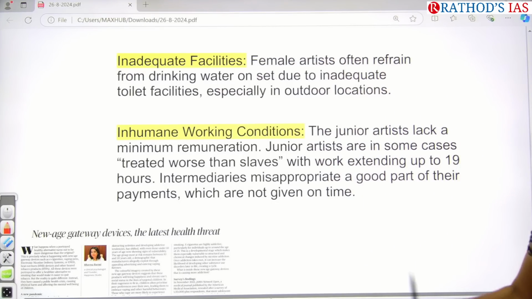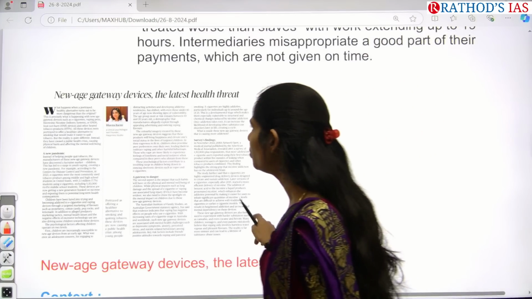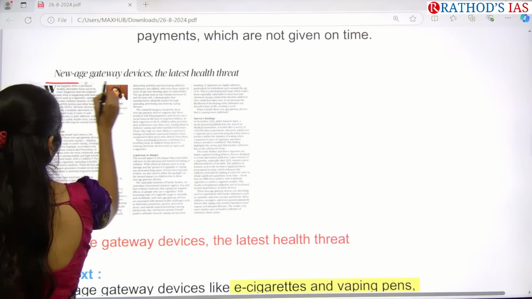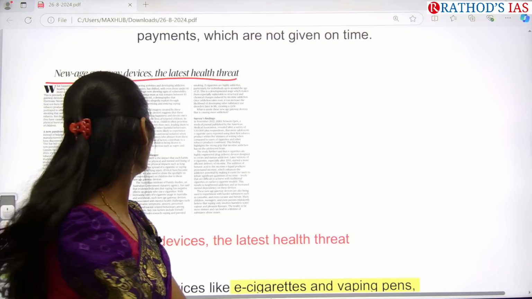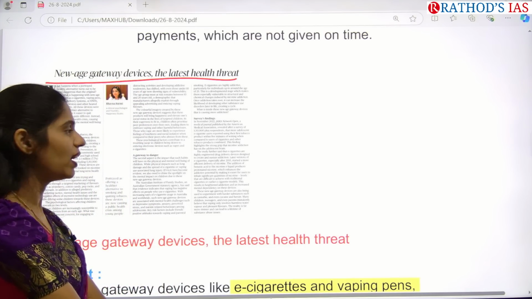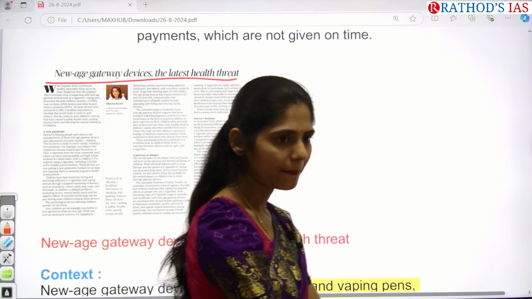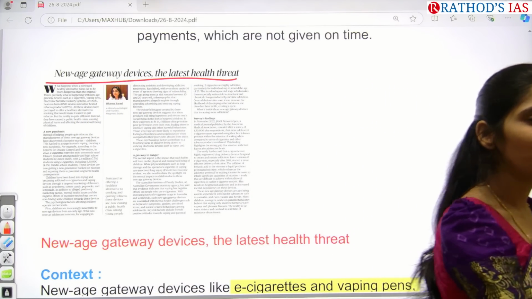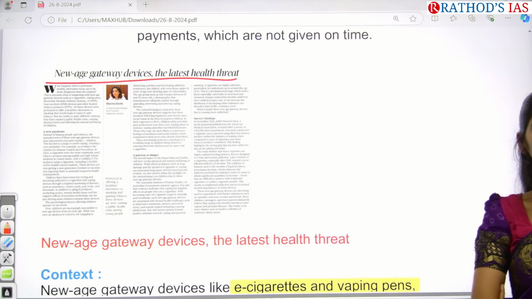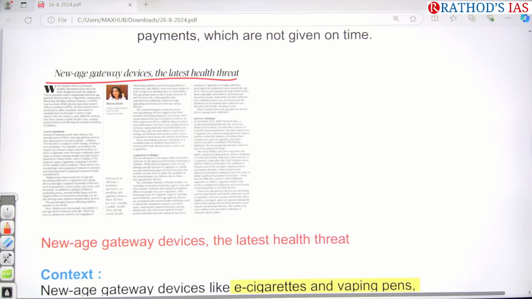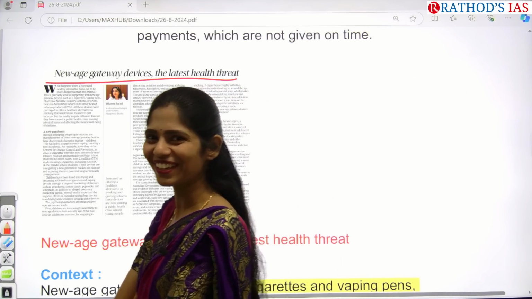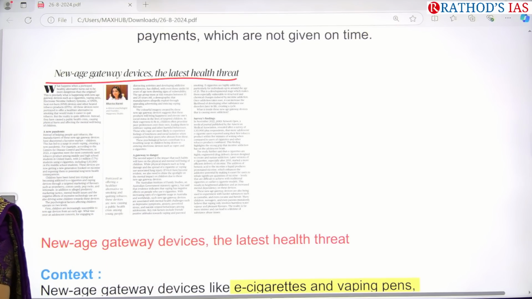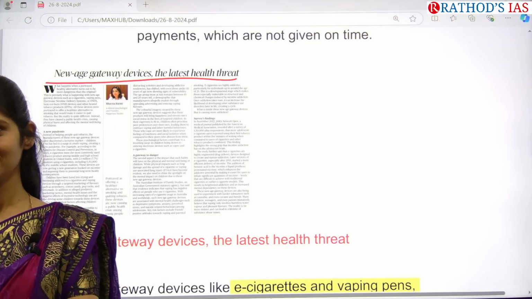Okay, say this article, new age gateway devices, the latest health threat. So guess what is there in this article? It is talking about new age gateway devices. So how many of you have the habit of smoking here? Smoking? No one will say no.